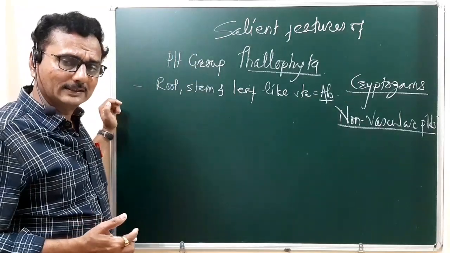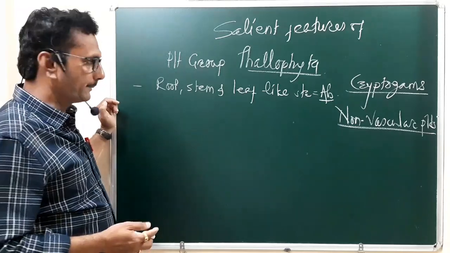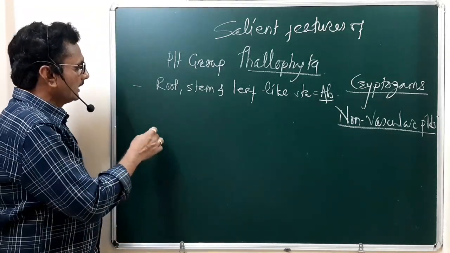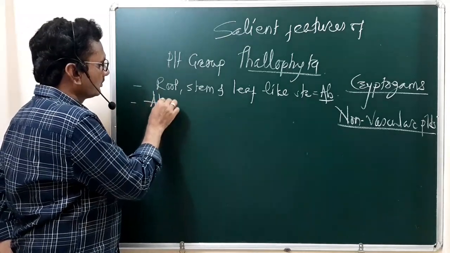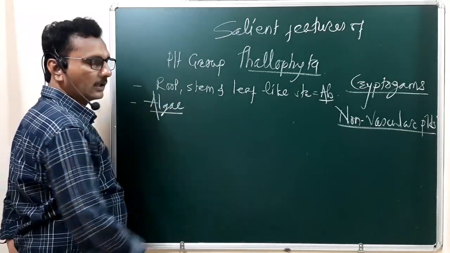Under Thallophyta, we are going to study the characteristic features of the algal members.